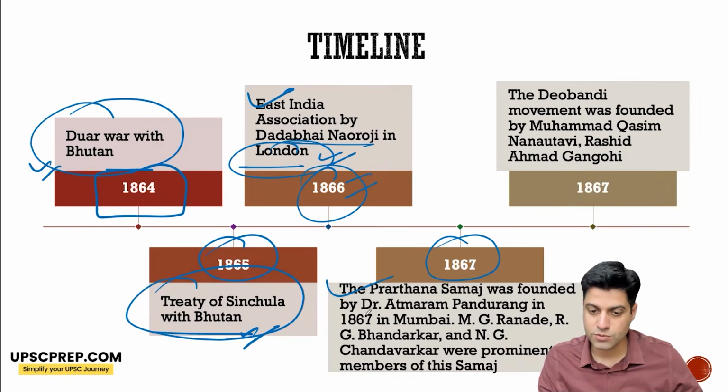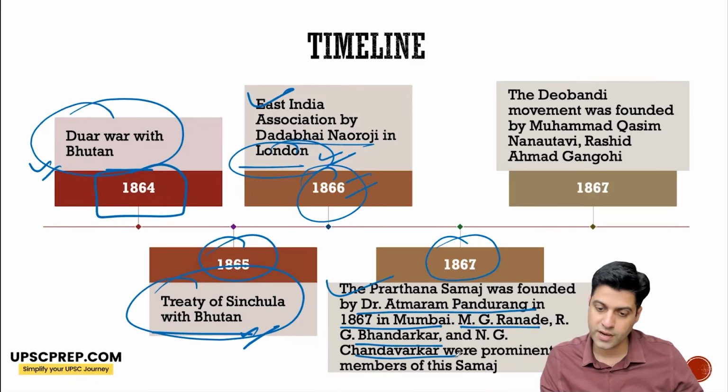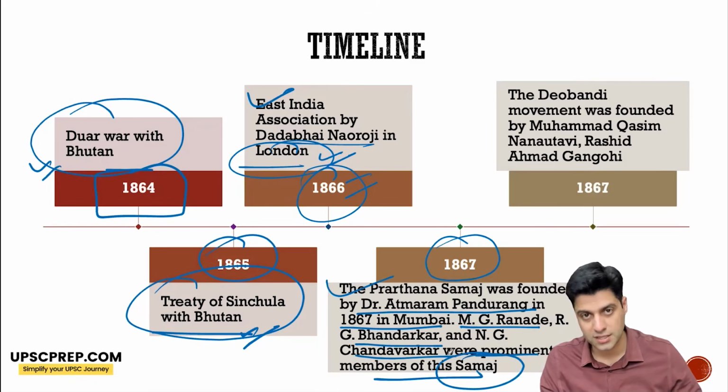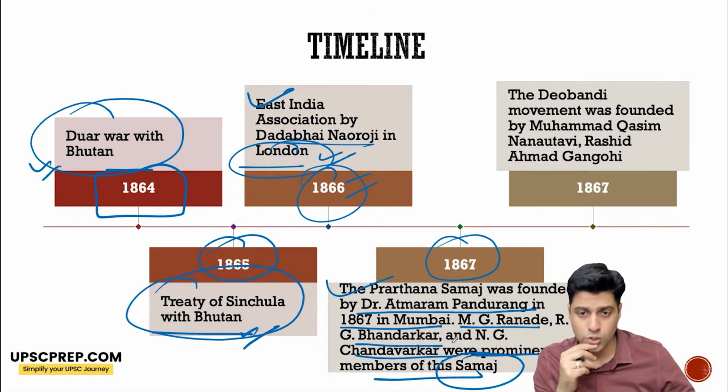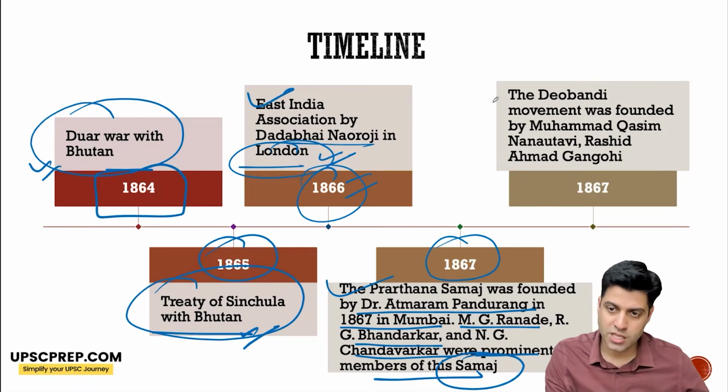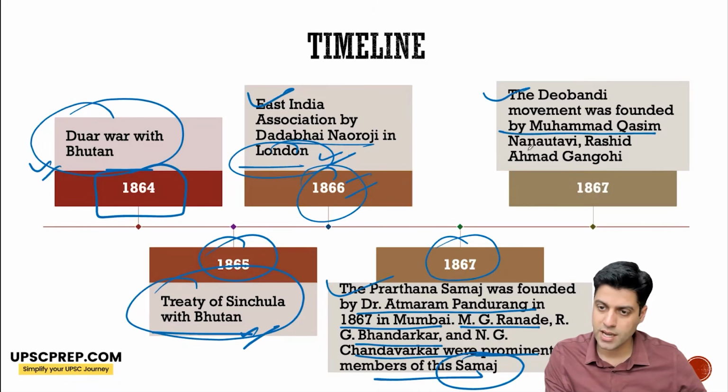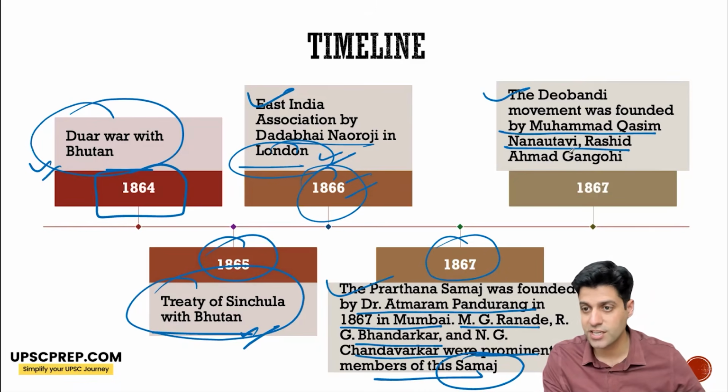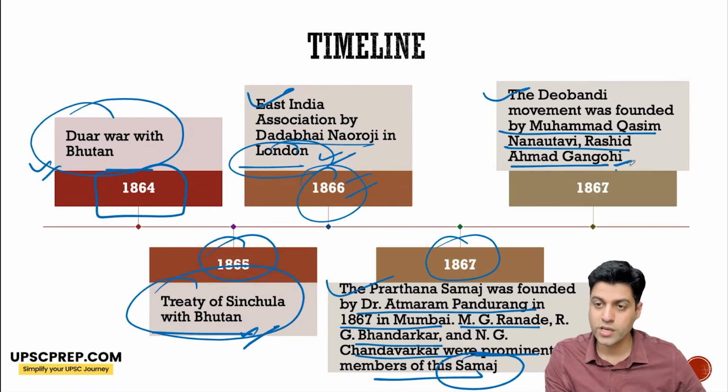1867, Prarthana Samaj was founded by Dr. Atmaram Pandurang in Mumbai. M.G. Ranade, R.G. Bhandarkar, and N.G. Chandavarkar were prominent members of Prarthana Samaj, another very, very important organization. The Deobandi movement was founded by Muhammad Qasim Nanautavi and Rashid Ahmad Gangohi, so it was a revivalist movement, and today it is based in Deoband, right?